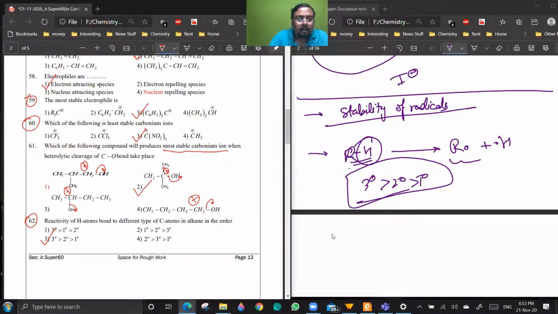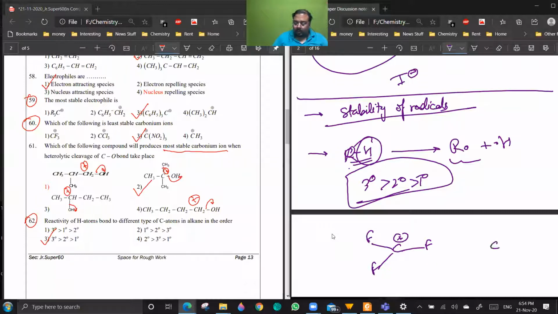Okay. Now question number 60. Which one of them will give the least stable carbonium ions, or least stable carbocation? So you see, you have CF3 plus, you have CNO2. Now you see, NO2 will be exerting minus M effect.